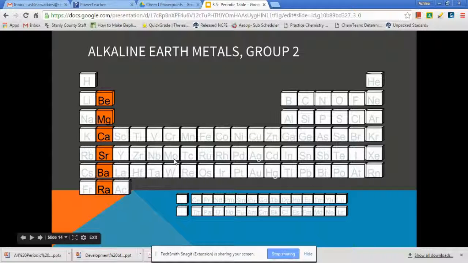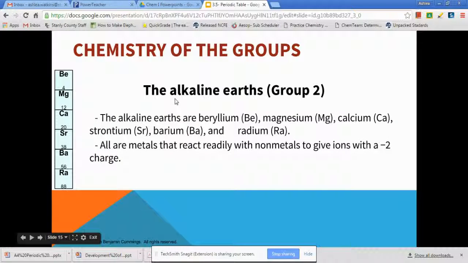Our next group is 2A, and this is alkaline earth metals. So this is why you can't say alkaline for group 1. So these are alkaline earth metals. And they contain beryllium to radium, and all of these will react with nonmetals. They have 2 valence electrons, which means they will give them up.